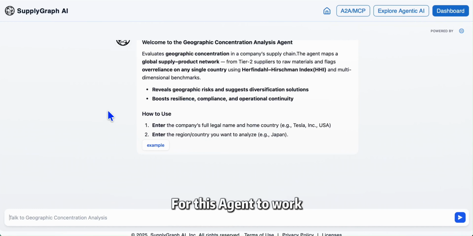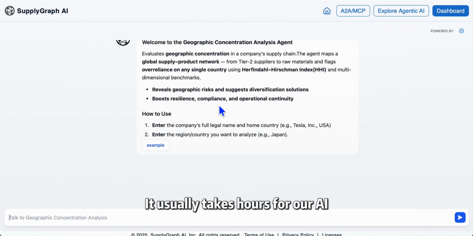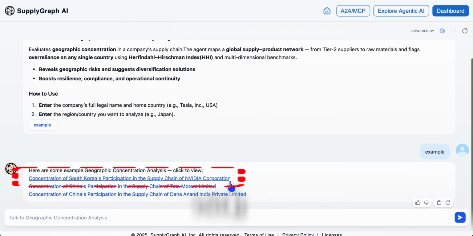For this agent to work, enter your target company name, home country, and the country/region you are interested in. It usually takes hours for our AI to go through the entire database. As an example, let's look at NVIDIA's supply chain network in South Korea.